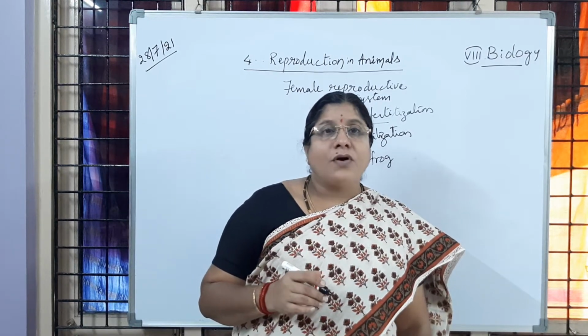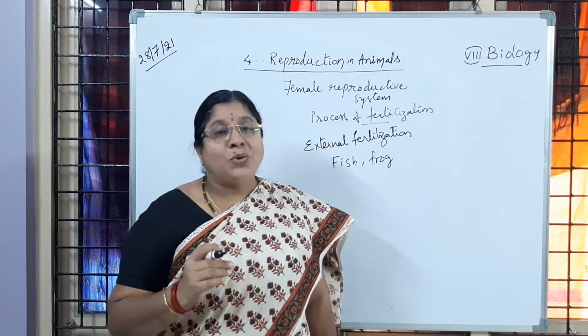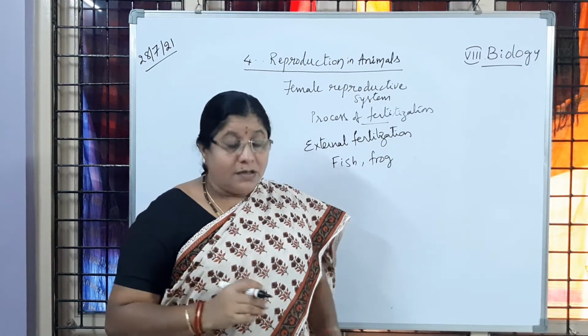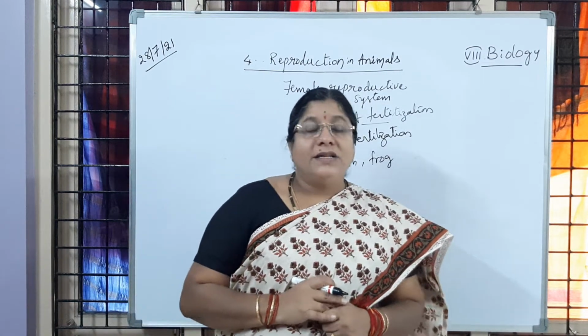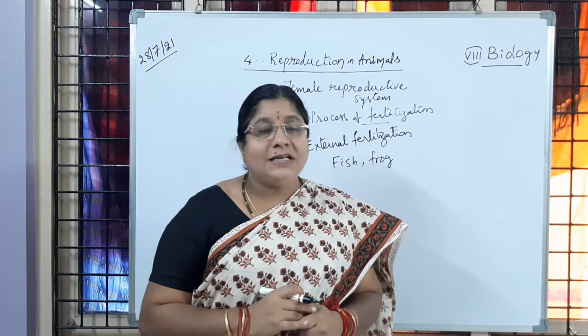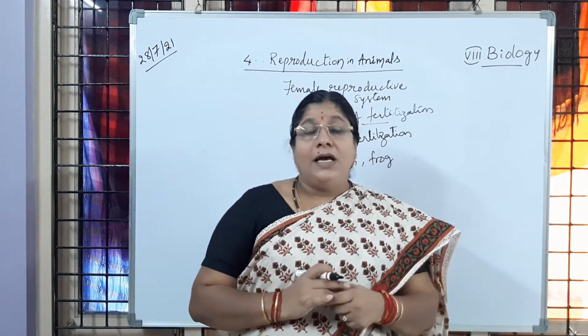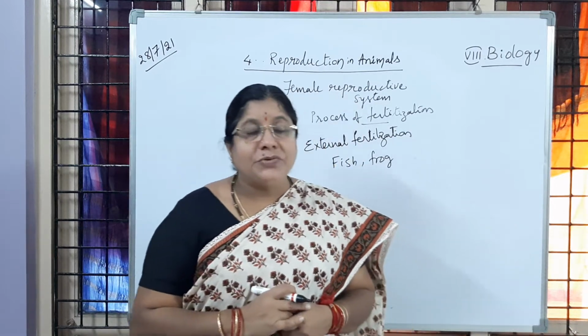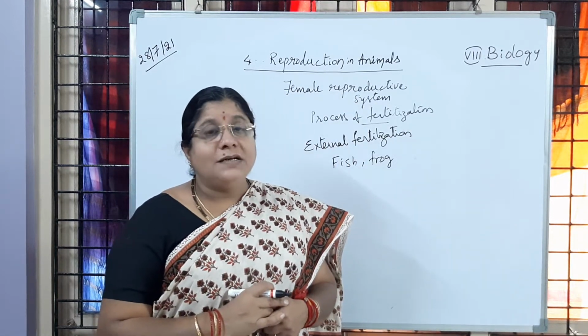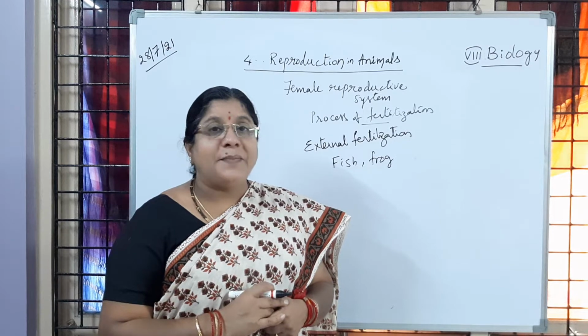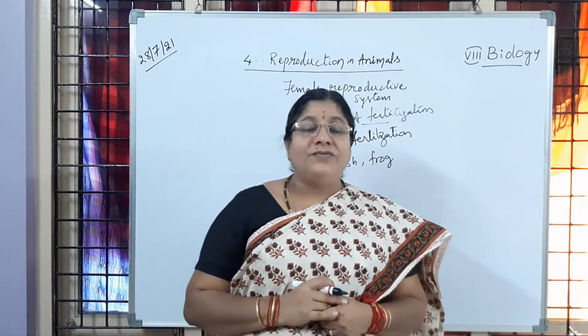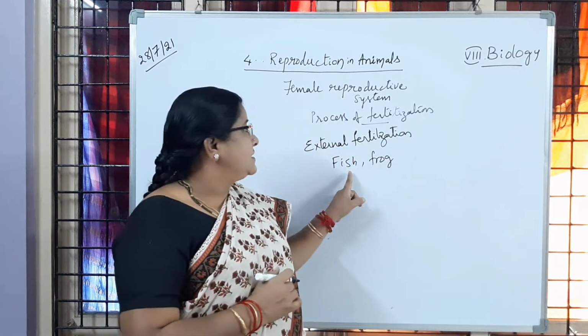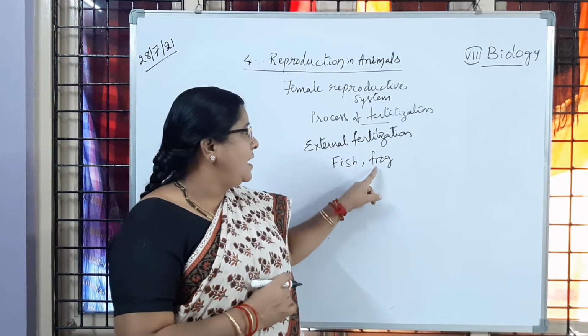The male frog is going to catch hold of the female frog, and the female frog is going to release eggs into the water. On them, the male frog is also going to release the sperms, where the fertilization is happening in water. So that one we call external fertilization, in fish and frog.